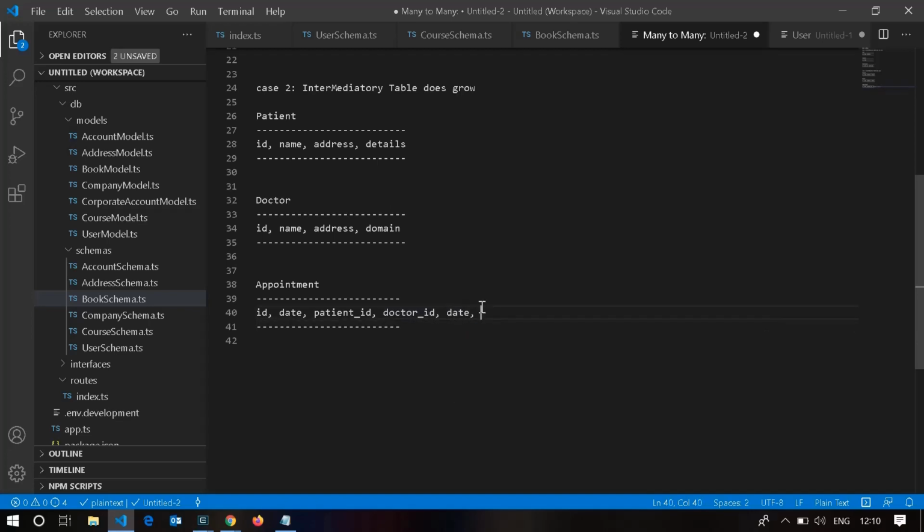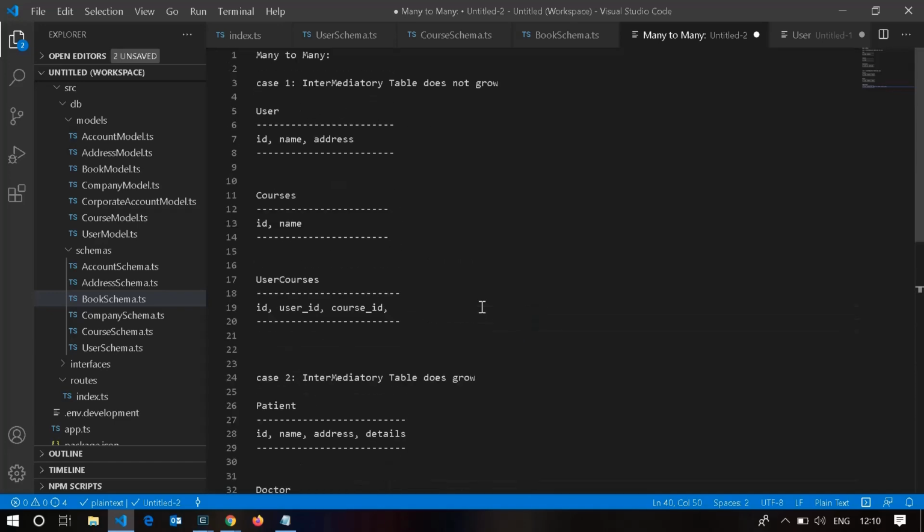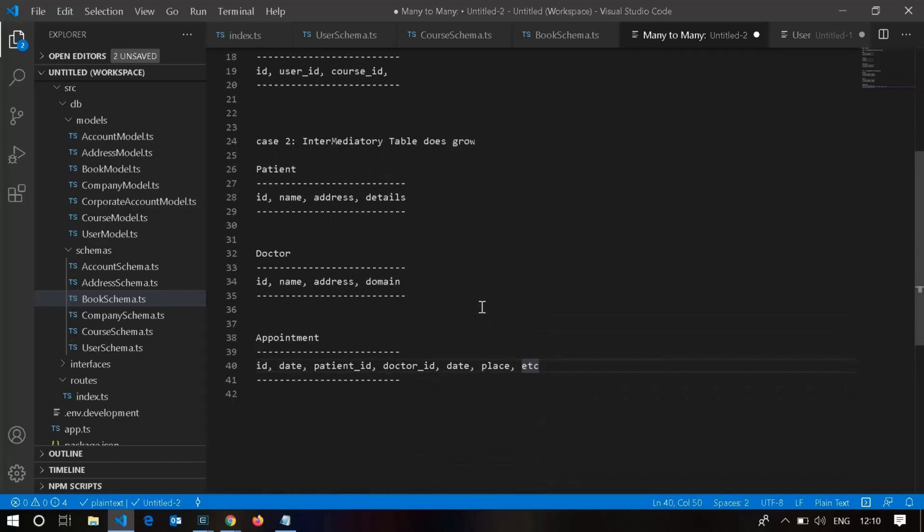The appointment will have a date, and if I store the appointment date in the patient, it doesn't look good, and if I store it in the doctor, it doesn't look good either. It's weird to store the appointment date in the doctor and the patient, because it doesn't actually belong to the doctor or the patient, it belongs to an appointment intermediary table.